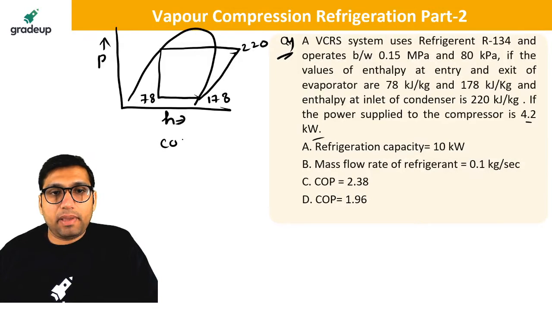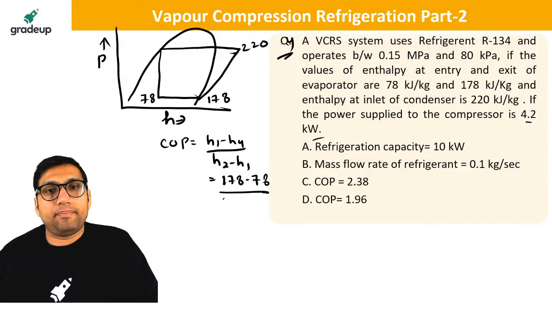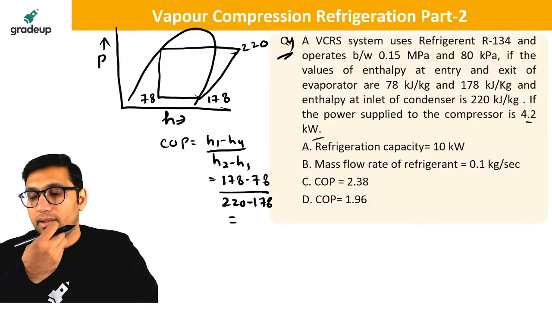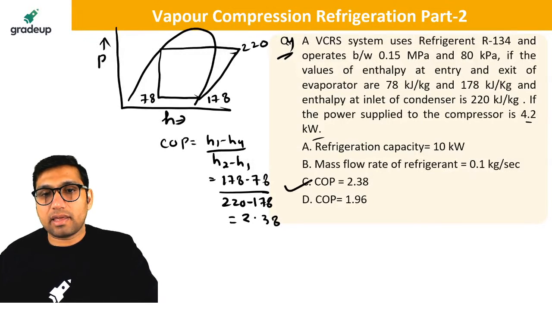So you know that COP will be equal to what? H1 minus H4 divided by H2 minus H1. So first thing, go for the COP. It will be simply equal to 178 minus 78 divided by 220 minus 178. You will be getting the COP. Are you getting the COP, everyone? COP will be equal to 2.38. So option C is 100% correct.